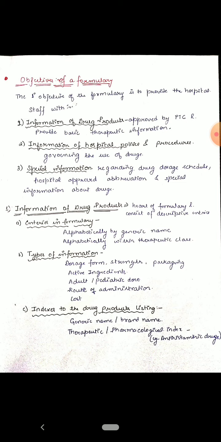The first objective is the information of the drug product, which is the heart of the formulary and consists of descriptive entries. Entries in the formulary are arranged alphabetically by generic name, or alphabetically within the therapeutic class.